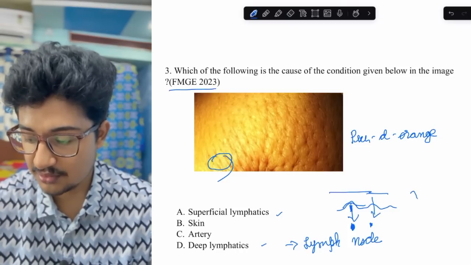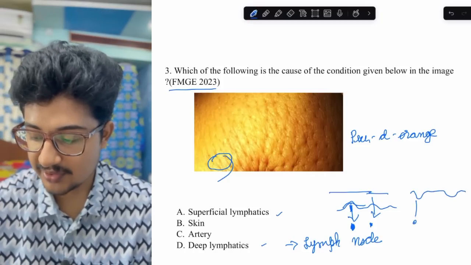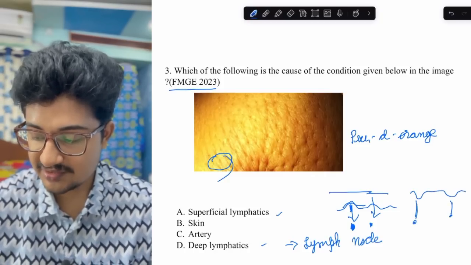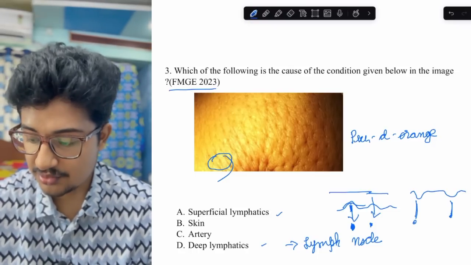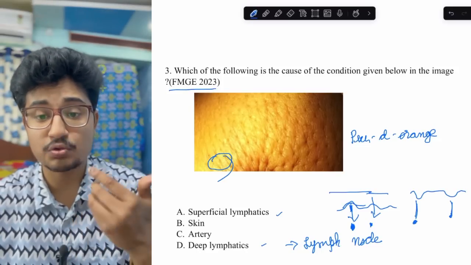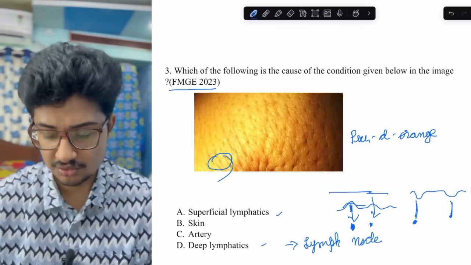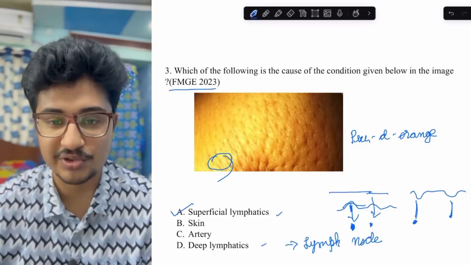So this would look like this. This is what is called peau d'orange. It is causing traction, like the Cooper's ligament involvement also. So only superficial lymphatics can cause the traction that could be visible on the skin. So the answer would be the superficial lymphatics. Like this, apply your concepts.